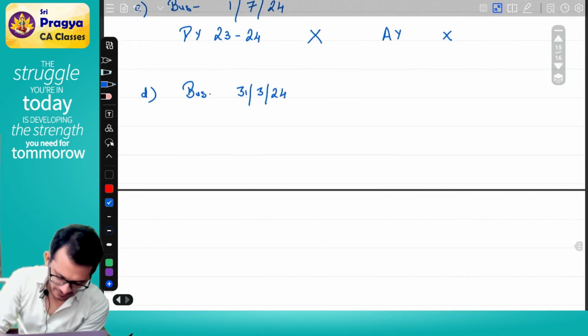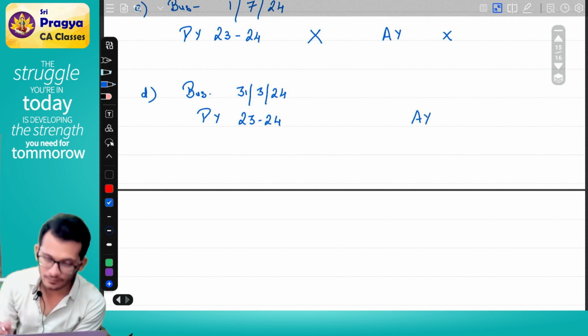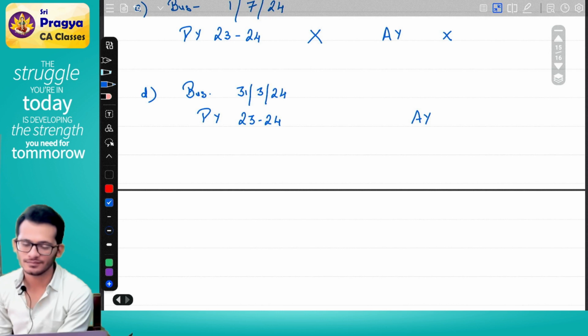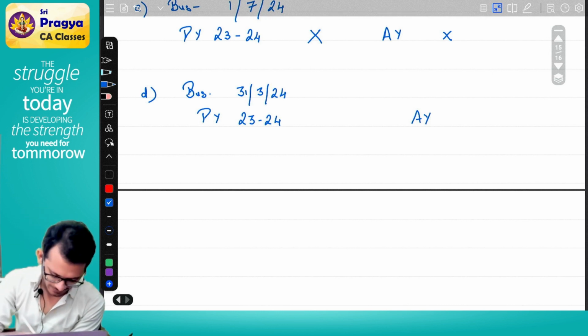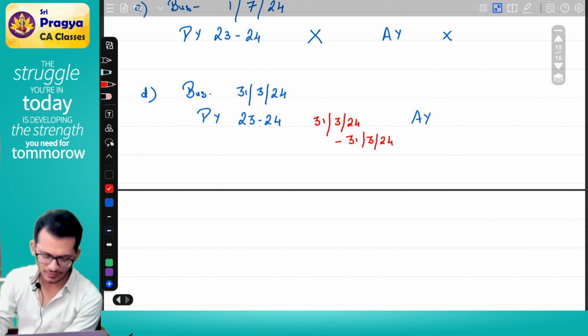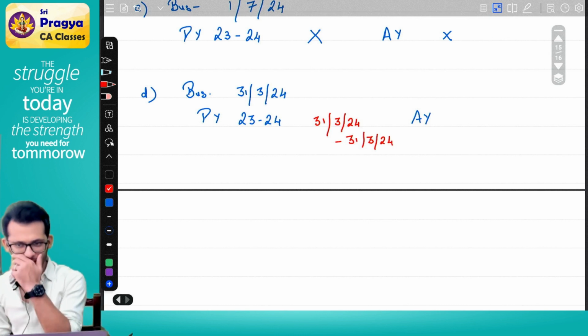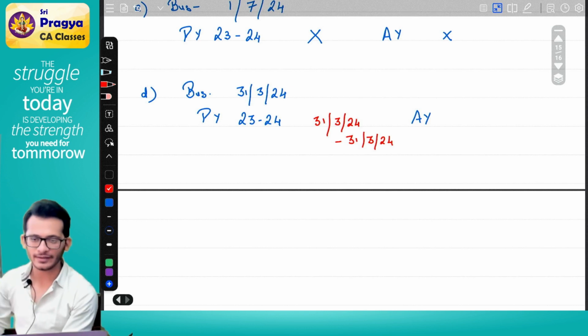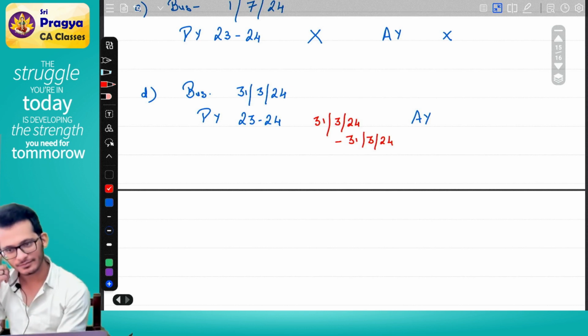In previous year 23-24, my dates are 31/3/24 to 31/3/24. Okay, question to you. Can you have previous year only for one day? You said 31/3/24 to 31/3/24, no? Can you have previous year for only one day?